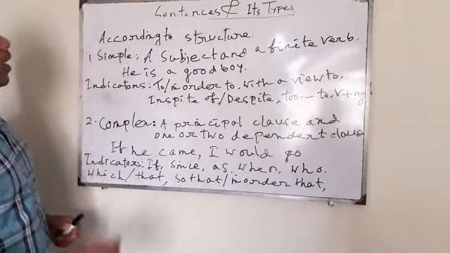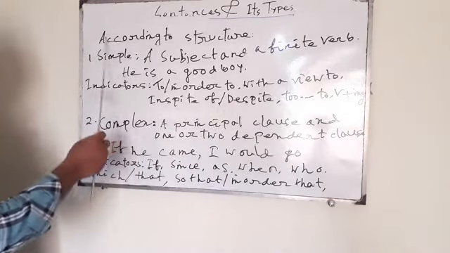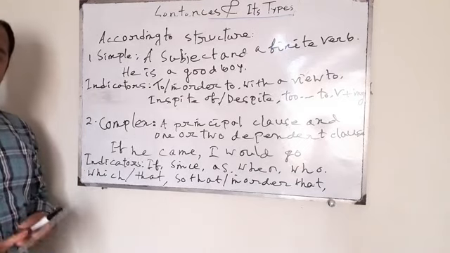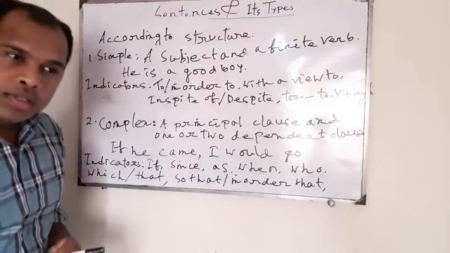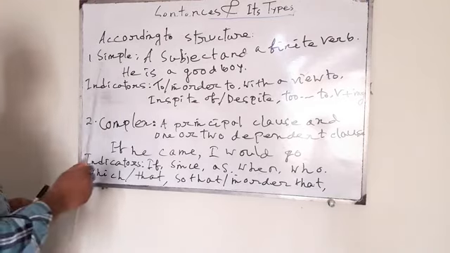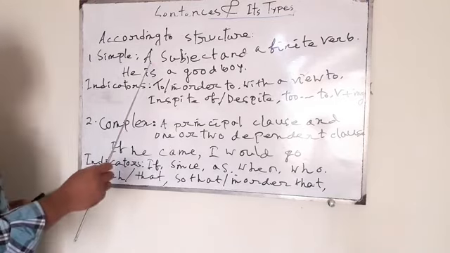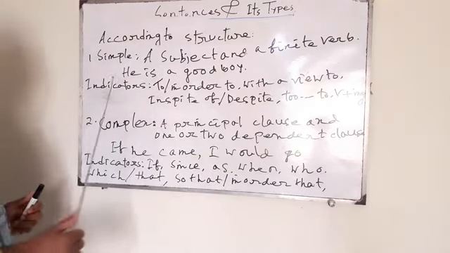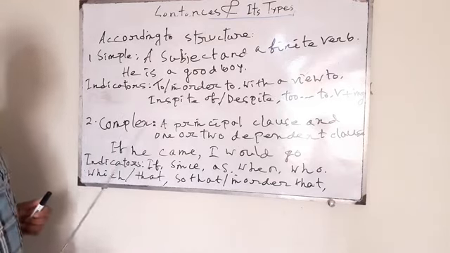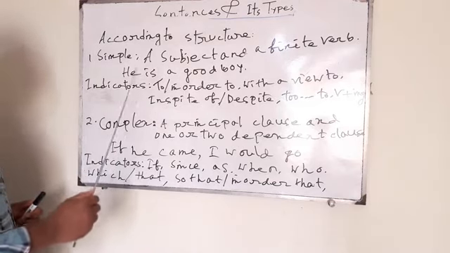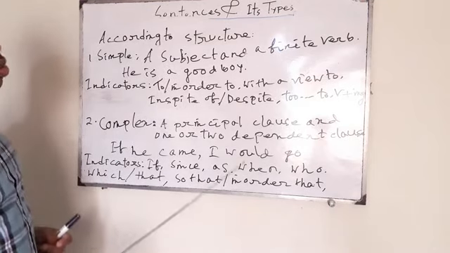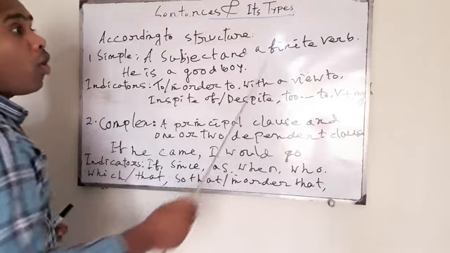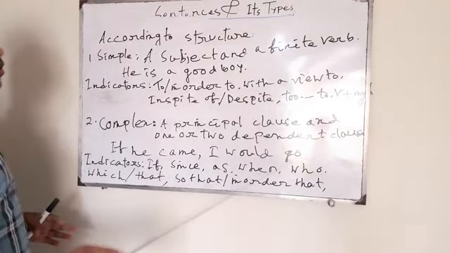Now, dear students, according to structure, there are 3 types of sentences. And what are they? Number 1, simple sentence. Number 2, complex sentence. And number 3, compound sentence. Let's move. What is a simple sentence? A simple sentence is a sentence that has a subject and a finite verb. For example, he is a good boy. Listen, there is a subject and there is a finite verb. One thing you have to keep in mind, there might be one or more non-finite verbs in a simple sentence.